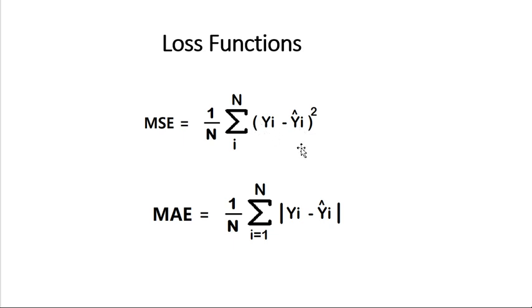So if yi is actual value 1, and the predicted value is 0.5, then we calculate 1 minus 0.5, whole square. In that direction we have to calculate the loss. After calculating this loss, if we are satisfied with that value, then we can stop the training, otherwise we have to continue.